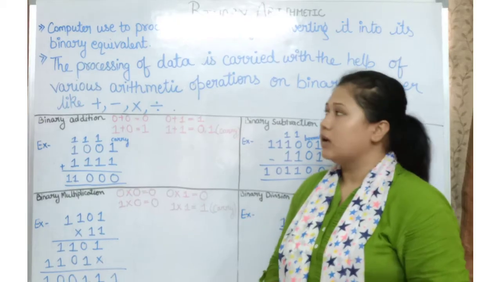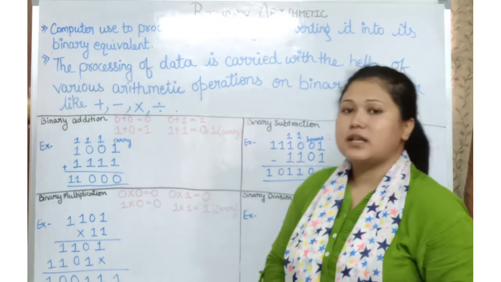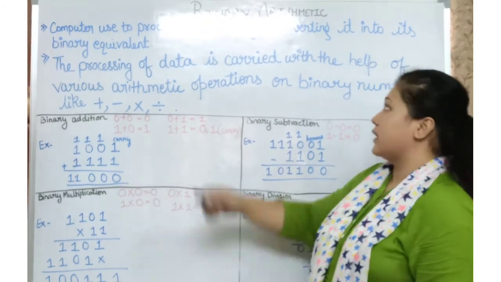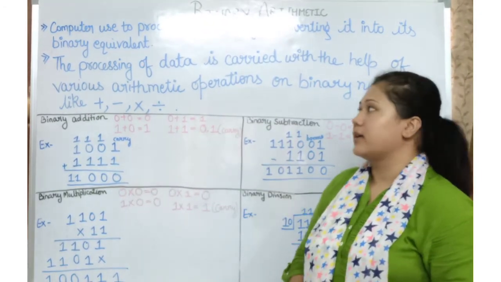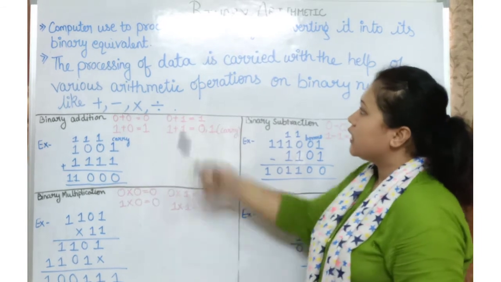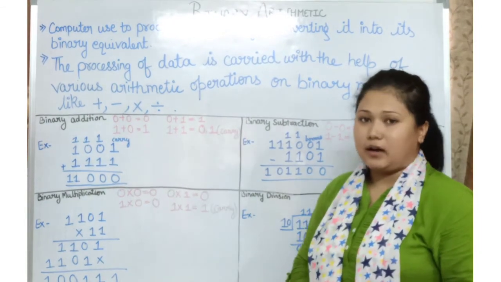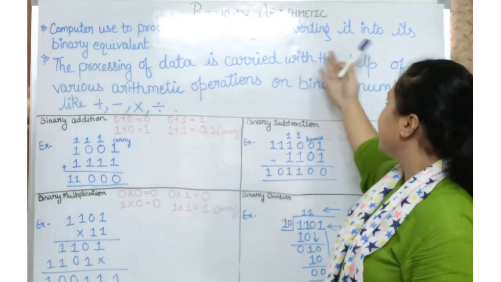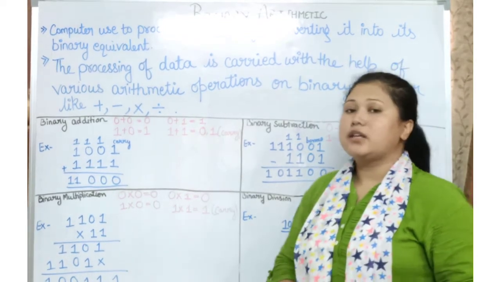Now, the last topic of this number system chapter is binary arithmetic. Computer used to process the data after converting it into the binary equivalent.